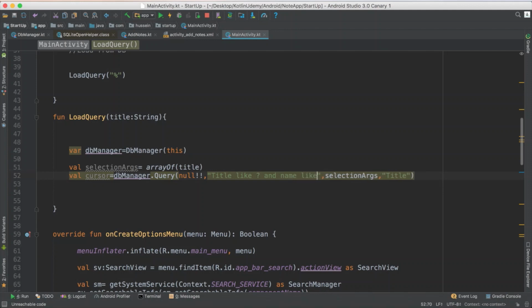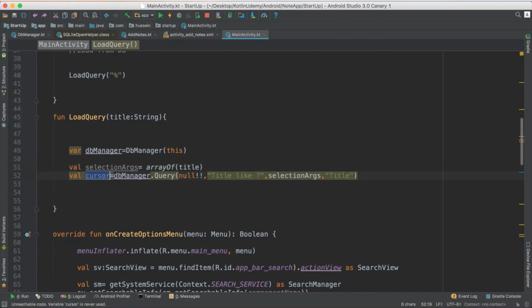If you have two parameters, you say and name like this one. In this case, you have to pass the name here, and he will already understand. He will replace the name instead of this one. This is what you do if you want to pass more than one parameter. The first one represents the first character, the second one represents the second object in the array, and you continue.